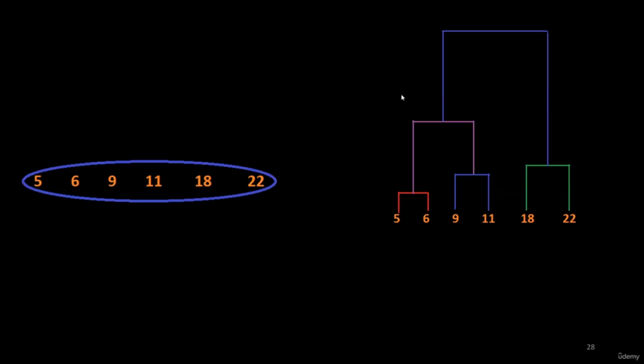If I select a threshold here, then below the threshold I have one cluster here and one cluster here. The other possibility could be that I make this cluster and this cluster as well. So we can make 2 clusters, or we can also make 3 clusters. But the best is, based on this vertical line, to make this 1 cluster and this 1 cluster.